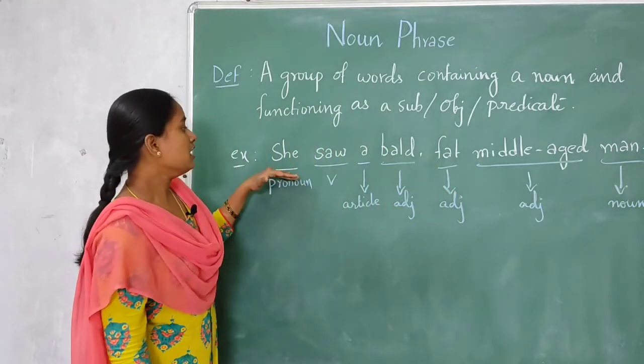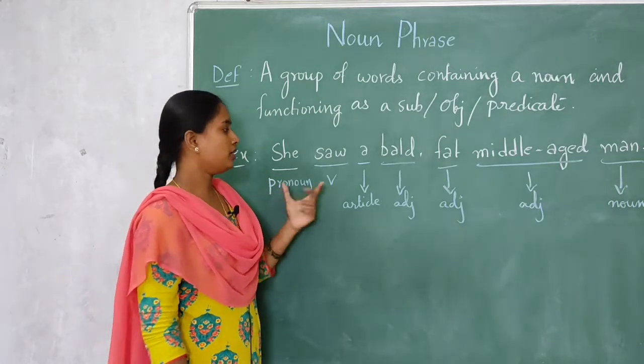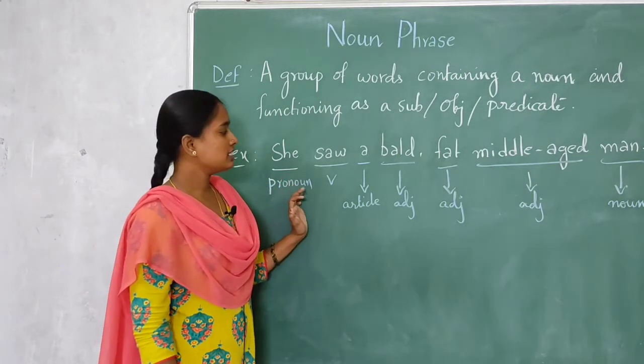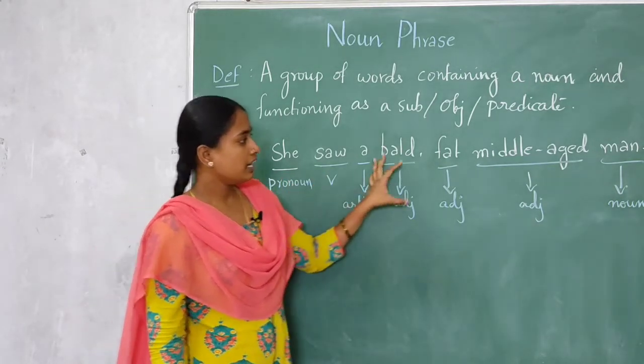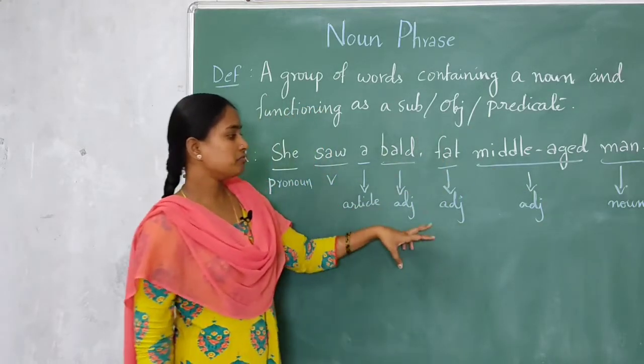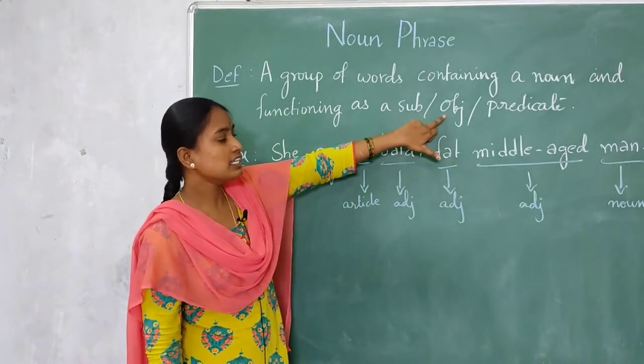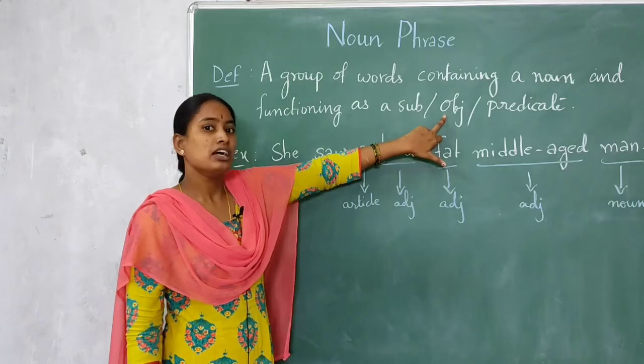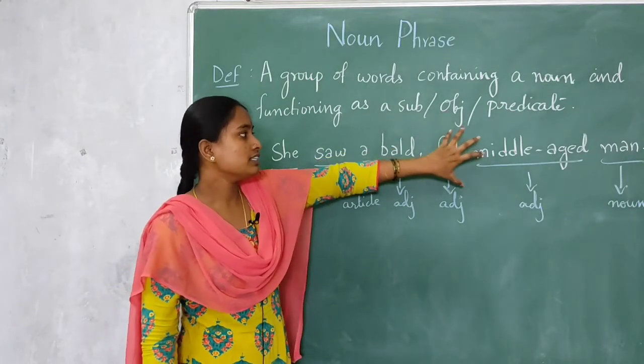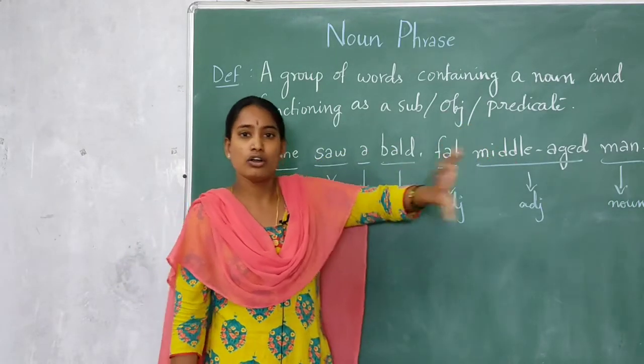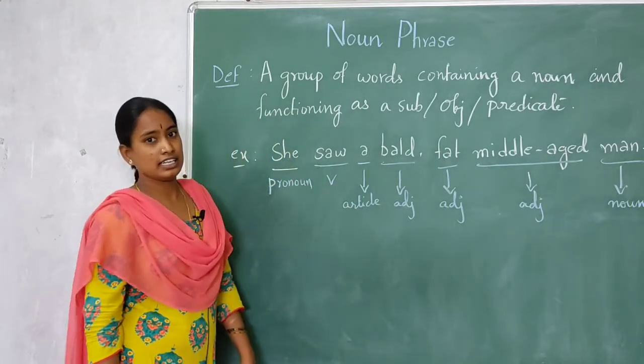Whereas she is a pronoun, subject of the sentence, saw is a verb, and this total thing is object. Already we have discussed, right, that noun phrase may be an object. So here this noun phrase is playing the role of object in the sentence.